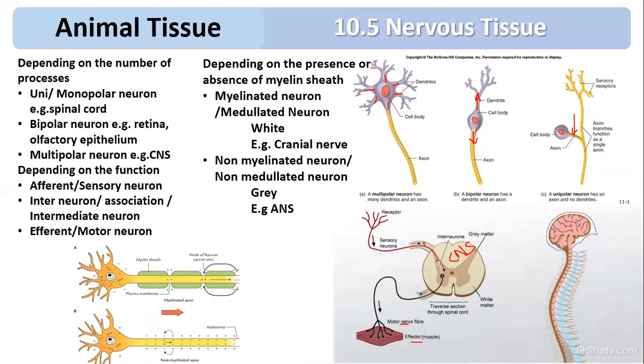Are you getting this? The nerves of the autonomic nervous system are non-myelinated. So this is the classification. Understood? Now there is one more part that we will discuss, how exactly a nerve is formed. You can see the last part over here.